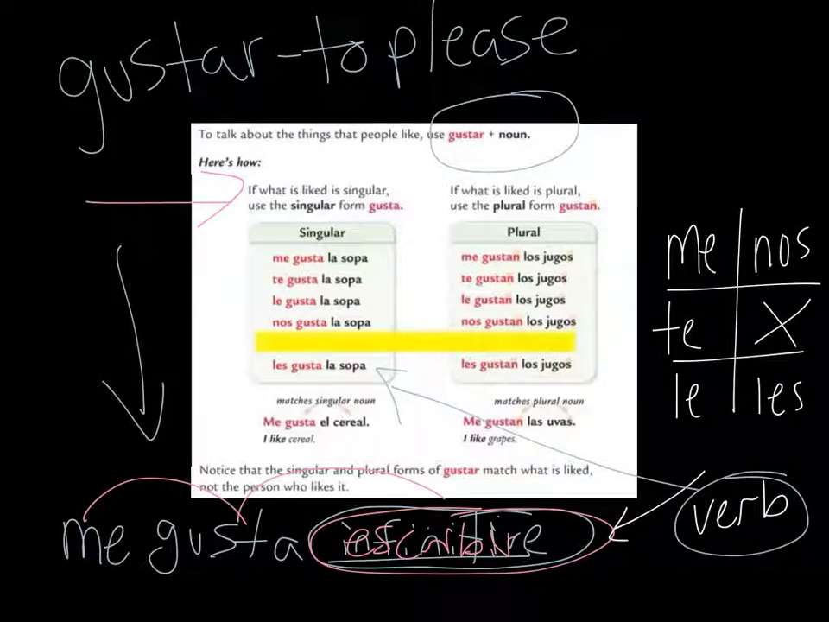If what is liked is plural, then you use the plural form of gusta, which would be gustan. Me gustan los jugos. Te gustan los jugos. Le gustan los jugos. Nos gustan los jugos. And les gustan los jugos. If you're paying attention down here, if it matches the singular noun, me gusta, then you have to have a singular. If you were to say me gustan, then you have to have a plural after it. So let's look a little deeper into this.